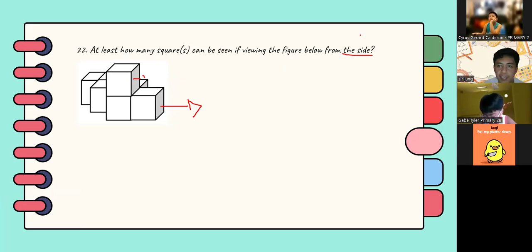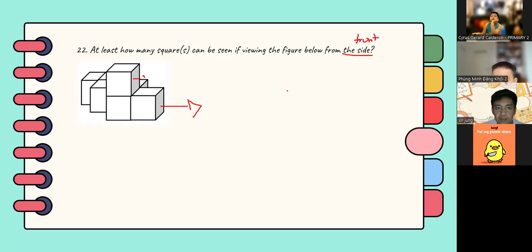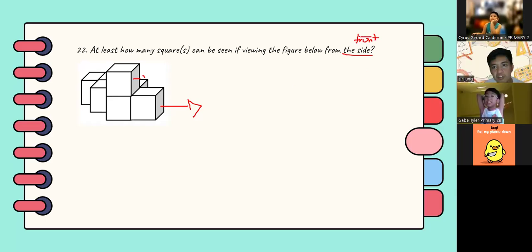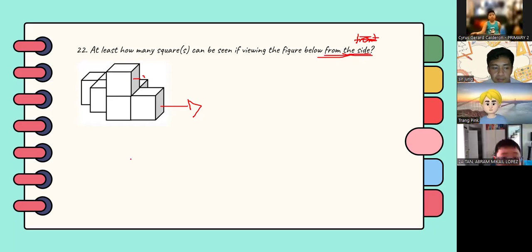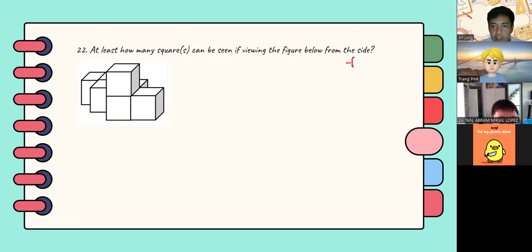So if the problem asks for the front side, how many? Since for this kind of problem, just assume that it asks for the left side and right side. So how about if we change the problem to the front side? How many squares can you see? 5.